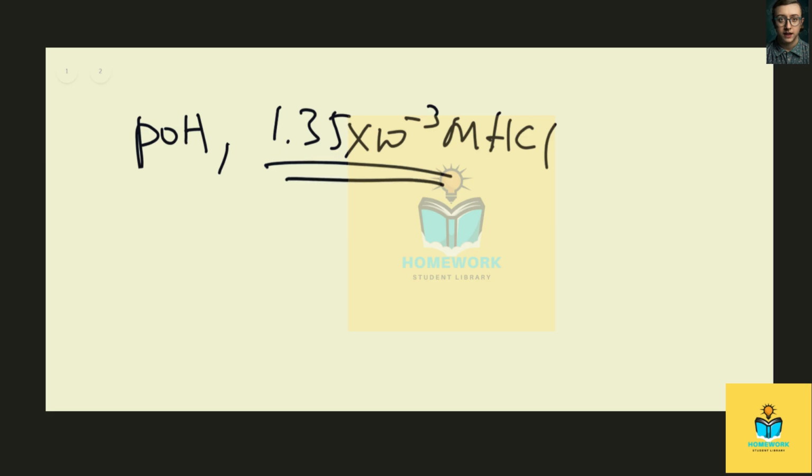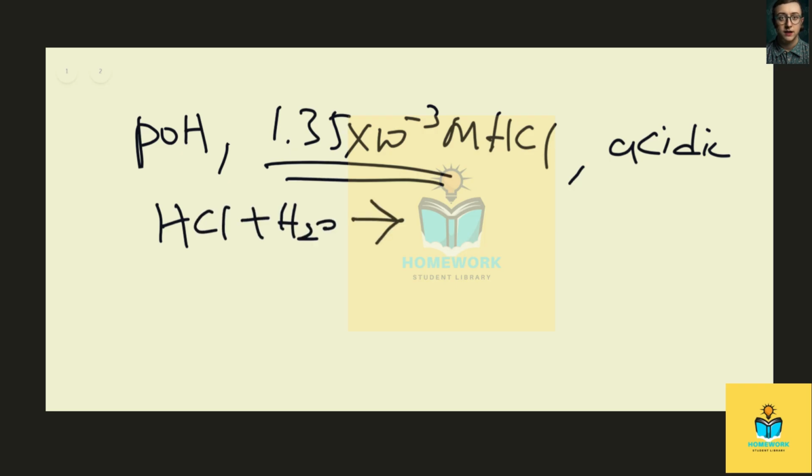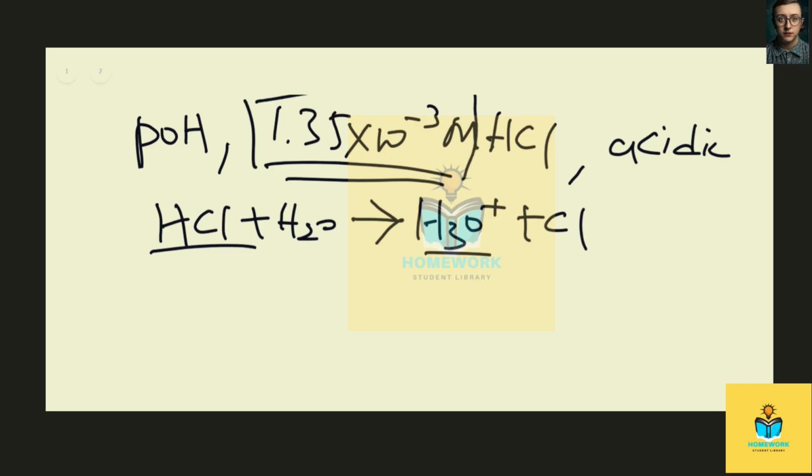Okay, so the second part of the question is we're finding the pOH of 1.35 times 10 to the minus 3 molar hydrochloric acid. Because we have hydrochloric acid, this should be an acidic solution. The dissociation is one hydrochloric acid with water forming one hydronium and one chloride, and you can see that is a 1-to-1 ratio. So we have the concentration of our hydronium as well.